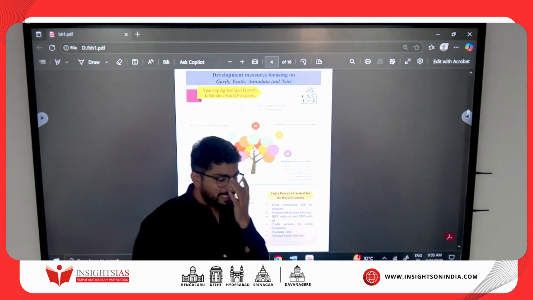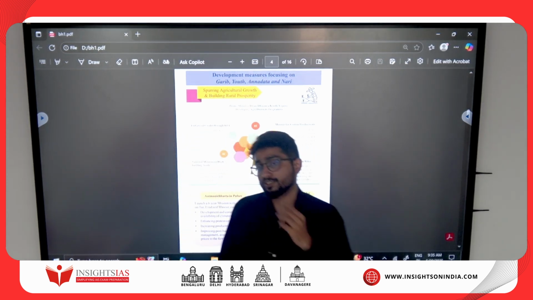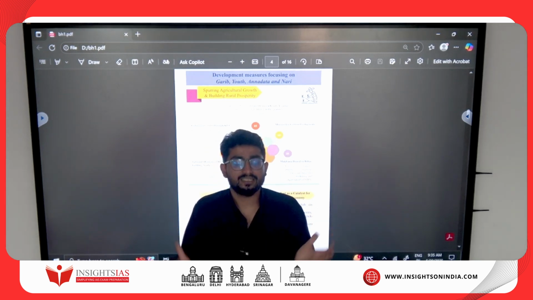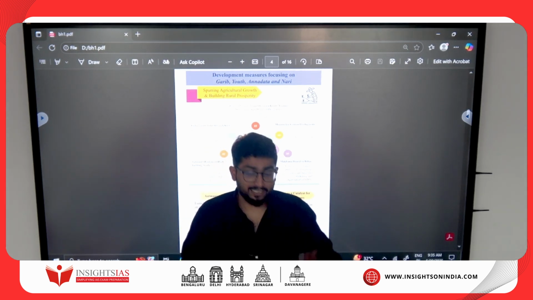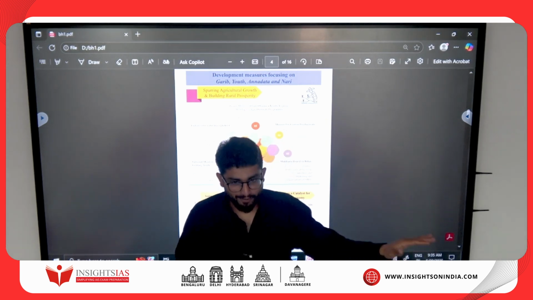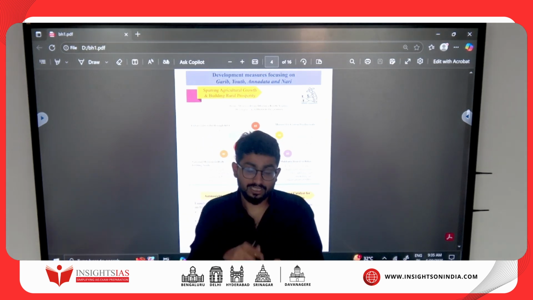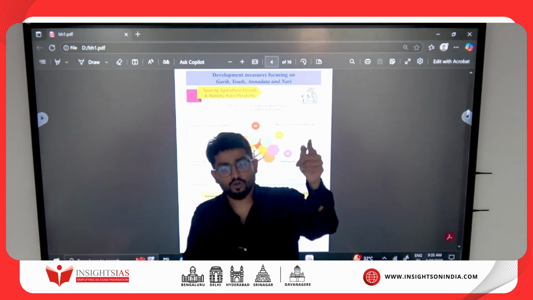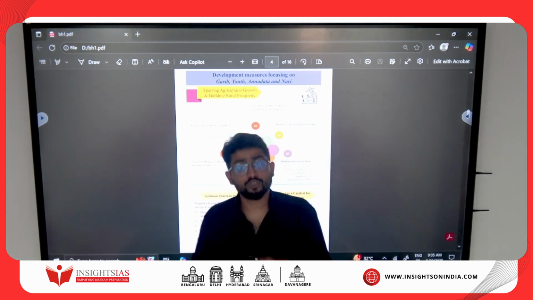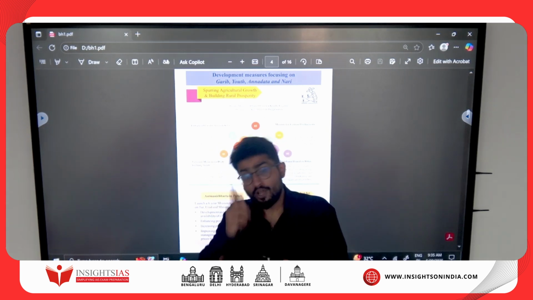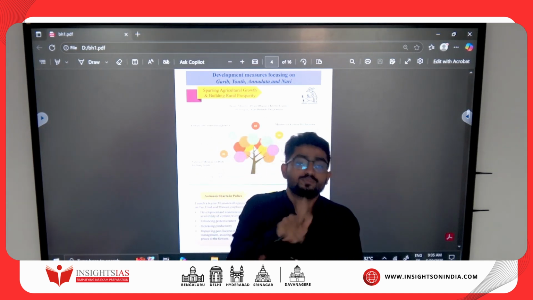If you've seen the movie Swades, I talked about it in the class also. You can see the post office is a multipurpose center. There the person is playing kusti also, that is a different part. But when Shah Rukh Khan wants to connect to the internet, he goes to the post office. When he wants to make an international call, he goes to the post office. When he wants to receive a courier, he goes to the post office. When he wants to send a letter, he goes to the post office.